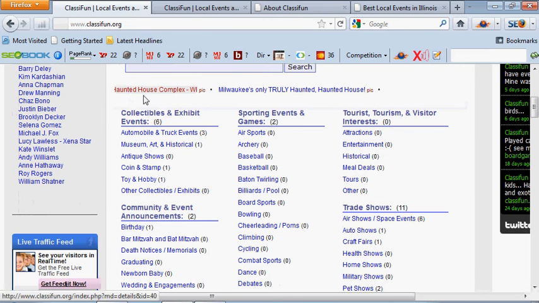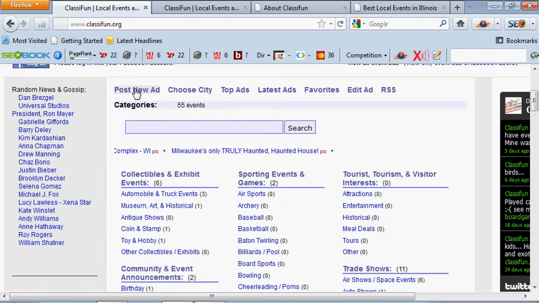The middle of it is pretty much straightforward. You can post new ads here, choose cities, top ads, latest ads, favorites, edit ad, and RSS. Categories, it'll show how many total categories there are right now. We're a soft open right now, meaning that we haven't really advertised or promoted.